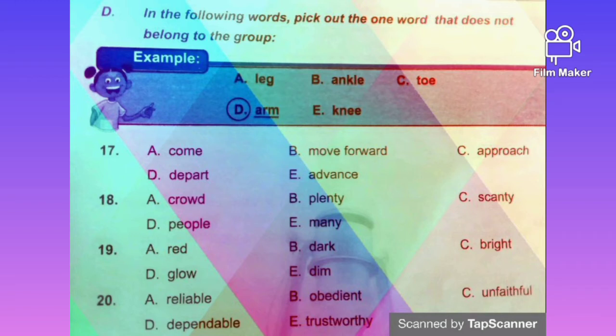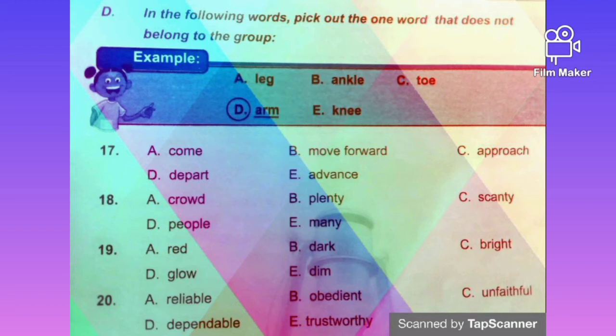So the arm has to be the odd word among the others. So let's go to our exercise. We're going to be doing 17 and 18. So 17, A, come, B, move forward, C, approach, D, depart, E, advance. So which of them is the odd word? It's very, very simple now.